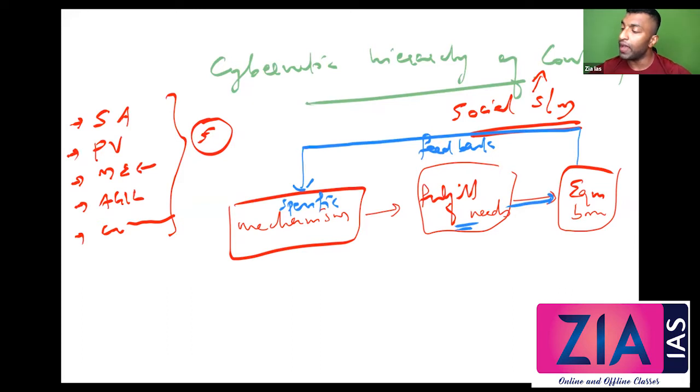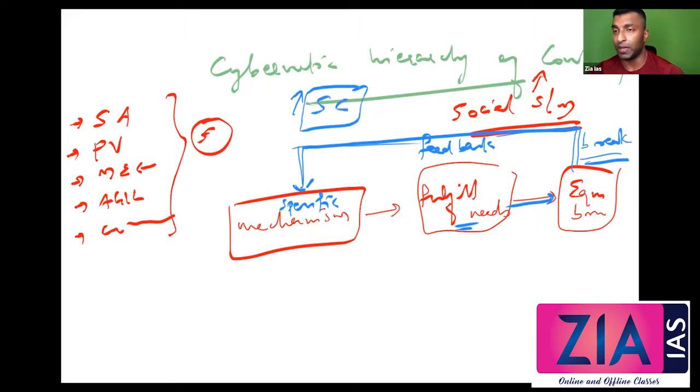So what is this break of equilibrium, or when will this break come, or what does that disequilibrium mean? This is the situation of social change according to Parson, which is very temporary. So this disturbance will bring back actually a new system, new equilibrium. This is the social change concept of Parson. So another question which can be asked or connected from this is social change according to Parson. If you need to write about social change, you need to talk about this one. At the same time, you need to discuss the reason for this break of equilibrium. So what is the reason for break of equilibrium is what I'm going to discuss under cybernetic hierarchy of control.